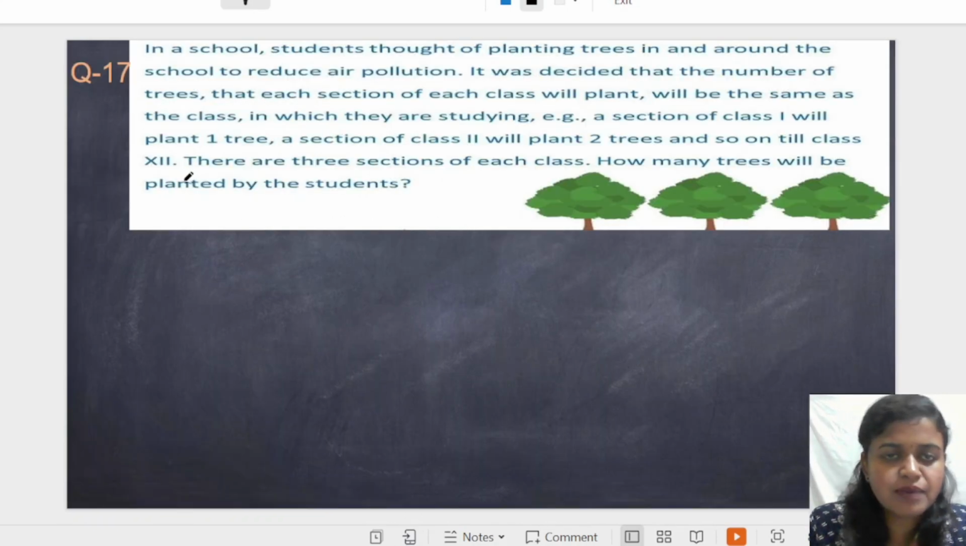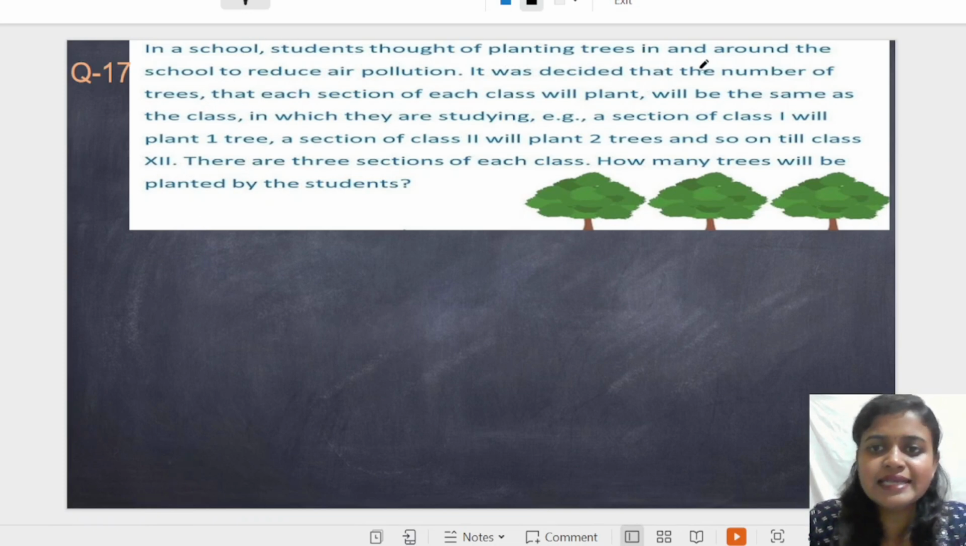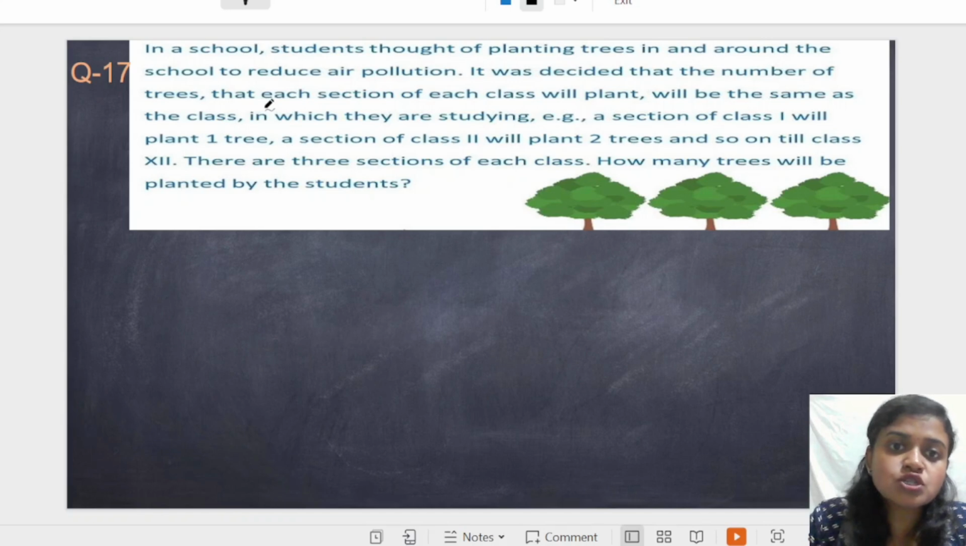Next we will discuss question number 17. In a school, students thought of planting trees in and around the school to reduce air pollution. It was decided that the number of trees that each section of each class will plant will be the same as the class in which they are studying. Example, a section of class 1 will plant 1 tree, a section of class 2 will plant 2 trees, and so on till class 12. There are 3 sections in each class. How many trees will be planted by each student?